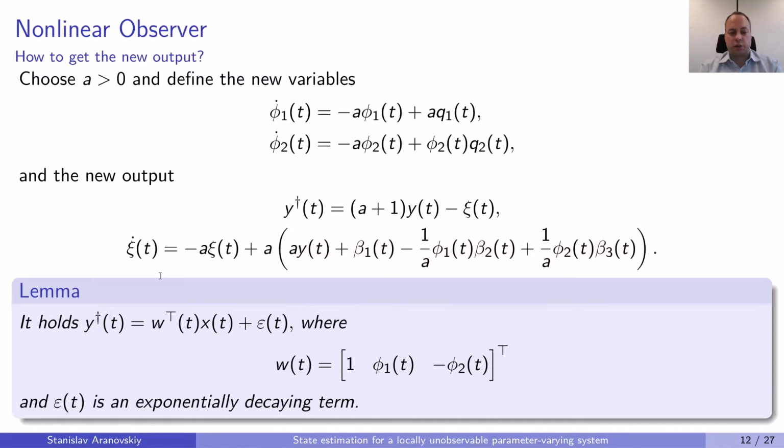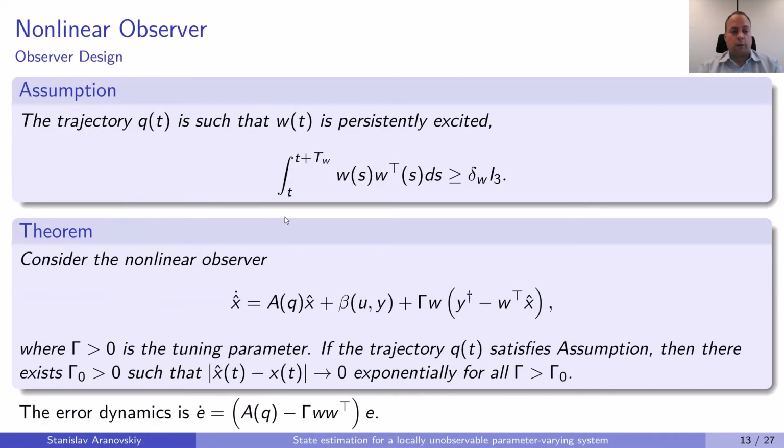And given these definitions, and using the swapping lemma, we can show that this relation holds where our new output matrix W is given by this equation. So how can we use this design for the observer, for the state estimation? Well, first we need to assume that our W is persistently excited. So we assume that our trajectory Q of t, our input signals, are such that W is persistently excited.